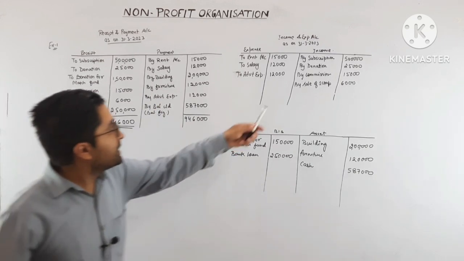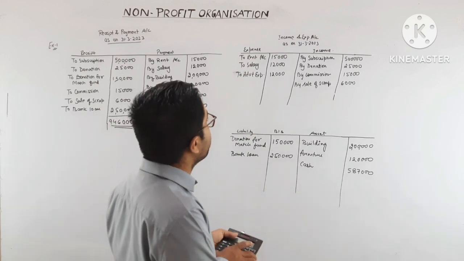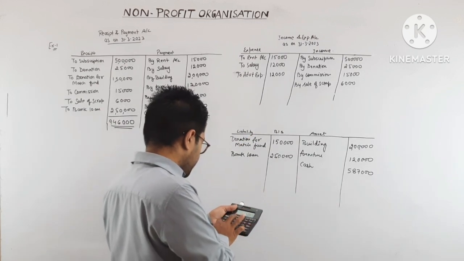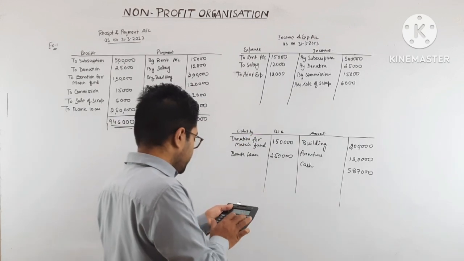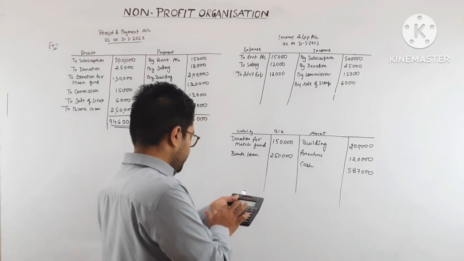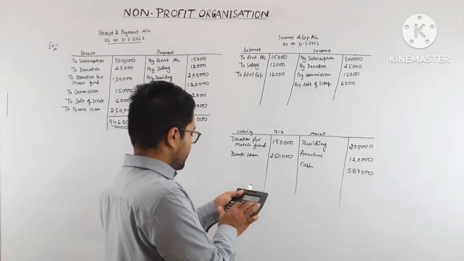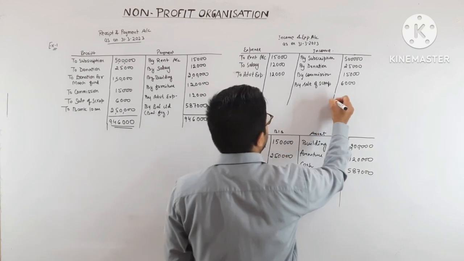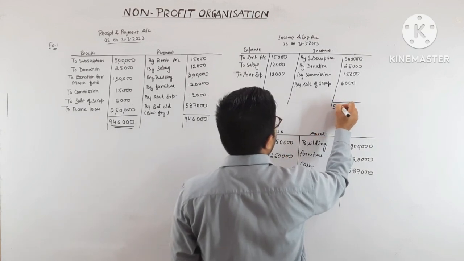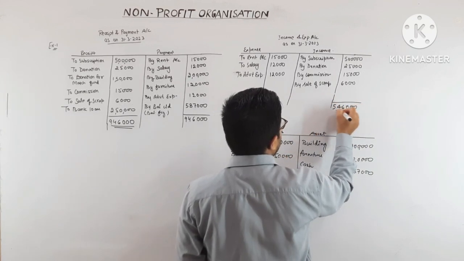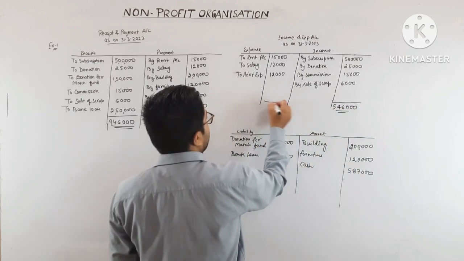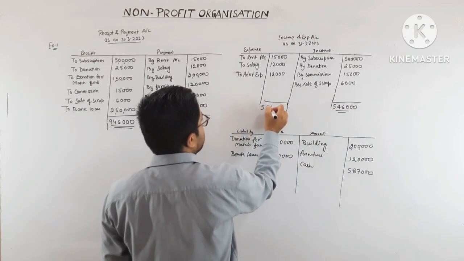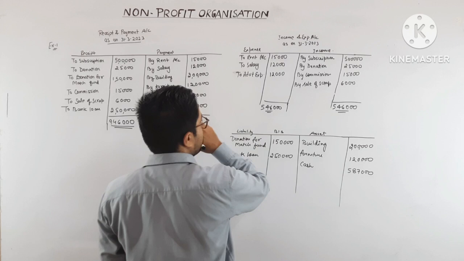Now add this. The income side is more than the expense side. First of all we add 5,25,000, 15,000, 6,000, which gives 546,000, and it is also 546,000 on the other side.